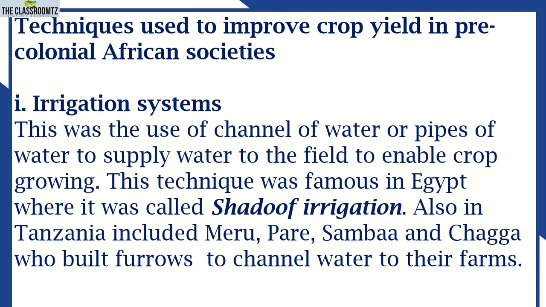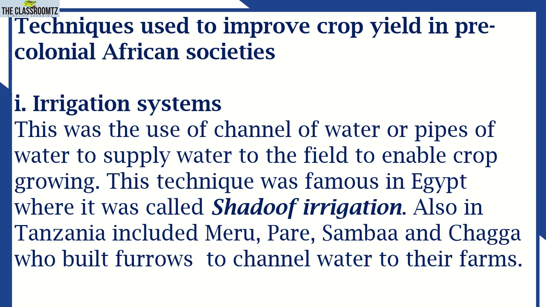Then, before going to the other type of agriculture, we have this issue called the techniques used to improve crop yield in pre-colonial African societies. We want to know what mechanisms were used by African societies to ensure they were getting enough production from their land in the process of agriculture. Even pre-colonial African societies were clever. They applied different methods or techniques to ensure they were getting more production and surplus production for trade in their agricultural activity.